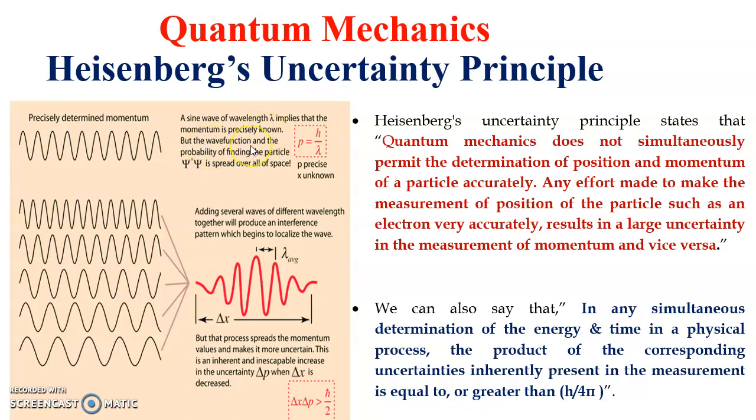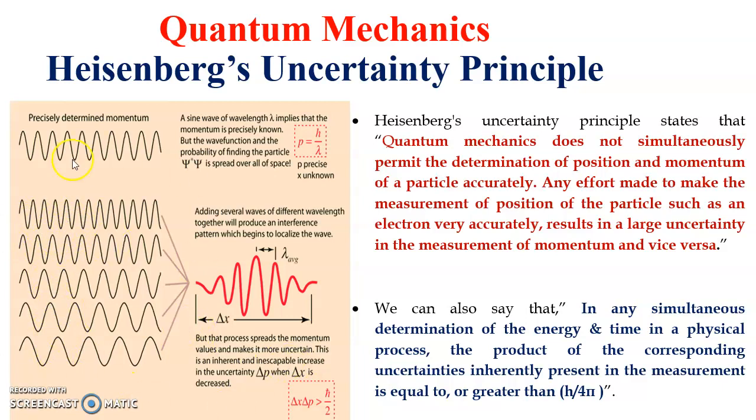The wave function, and the probability of finding the particle, psi star psi, is spread over all of the space. Here we can see that there are different waves of different wavelengths, so uncertainty in the position goes on increasing.